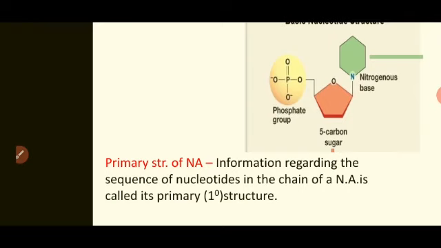Now, what is the primary structure of nucleic acid? The information regarding the sequence of nucleotides, meaning which base is joined to that sugar molecule in the chain of a nucleic acid, is called the primary structure. Why do I say which base? Because there are four bases: adenine, guanine, cytosine and thymine, or adenine, guanine, cytosine and uracil. So which base is attached to the sugar molecule, and what is the sequence, this gives the primary structure of nucleic acid.